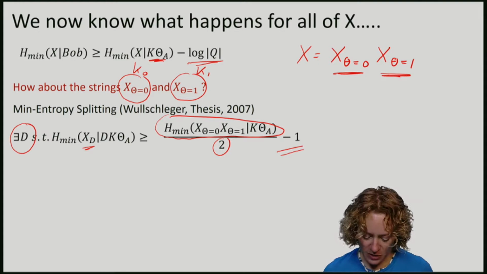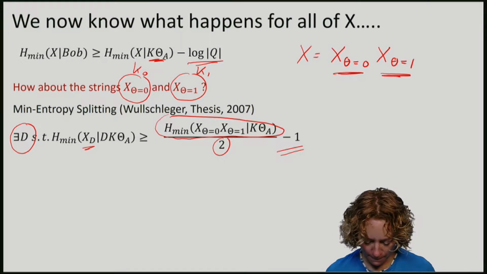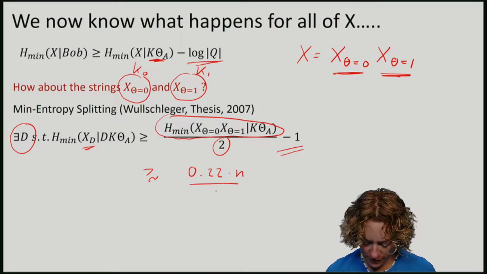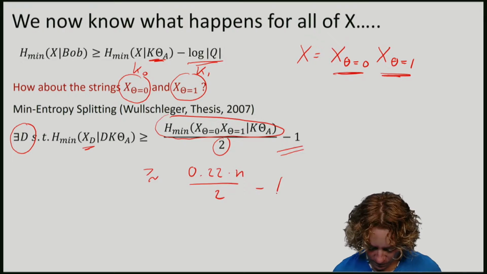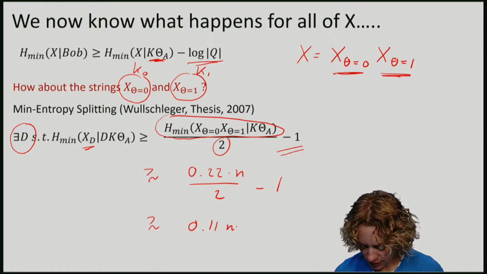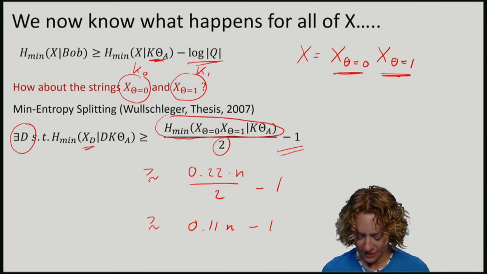So if we remember how much min entropy we actually had, remember that our min entropy was roughly 0.22 times n. So I divide that by 2 minus 1. So we have roughly 0.11 times n minus 1 bits of min entropy.